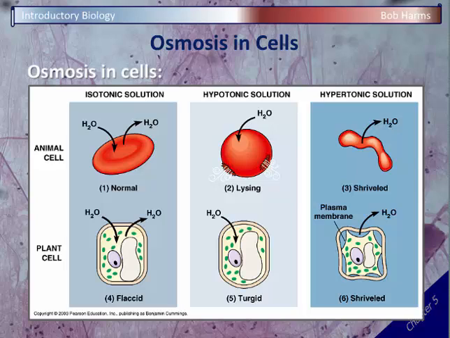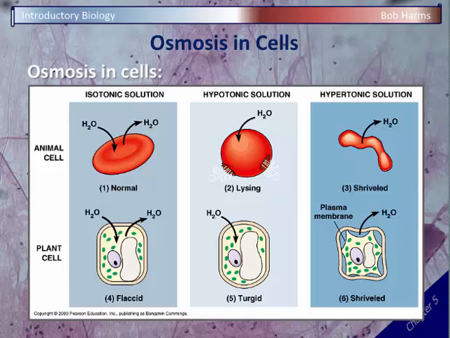But if we were to take your red blood cells, for example, and drop them into a hypotonic solution, and if the solution is hypotonic, that means low solute, that means inside the cell would be hypertonic. And we said water always moves from hypo toward hyper. And so in this case, water would move into the blood cell. This blood cell would actually swell up and burst or lyse, kind of like a water balloon, and that eventually would kill the cell.